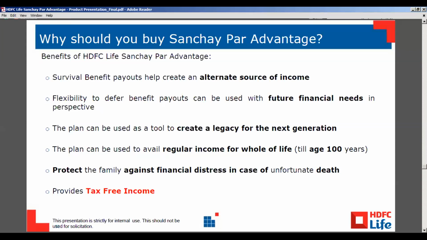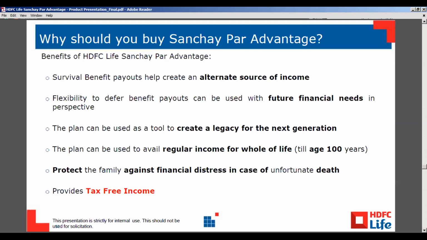Apart from that, there are people who want to leave behind a legacy for the next generation. I might not require the money for myself, but I would want that after I am not there, my children or my grandchildren enjoy the legacy I have left behind. It is also an ideal tool for creating a legacy.